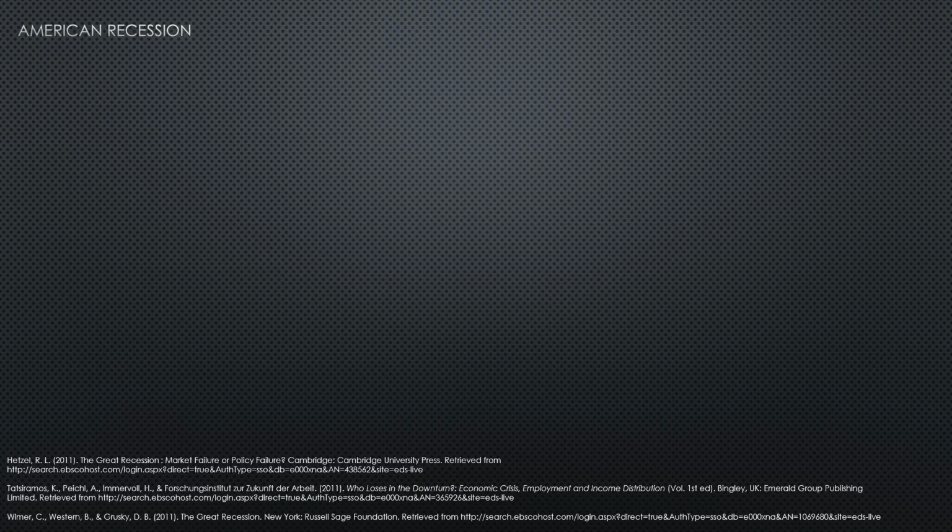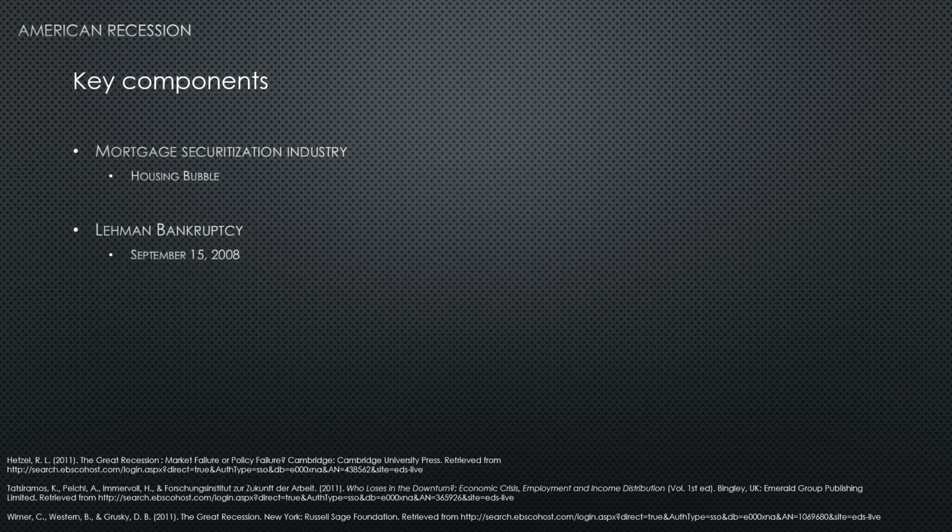The American recession can be broken down into several key components. The American recession took place between 2008. It really began in about December 2007, but went through 2009. It first began with the collapse of the mortgage securitization industry, which also caused the housing bubble collapse. Then we had the Lehman bankruptcy, which would be devastating as these financial institutions had at one point in time been deemed too big to fail. This bankruptcy actually happened on September 15th, 2008, smack dab right in the middle of the recession.